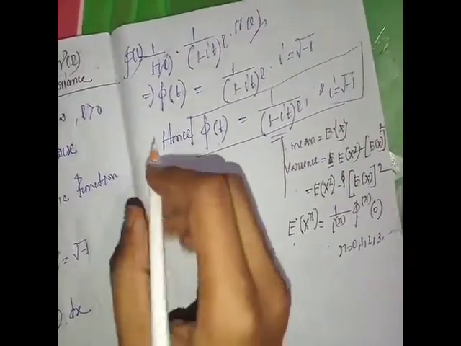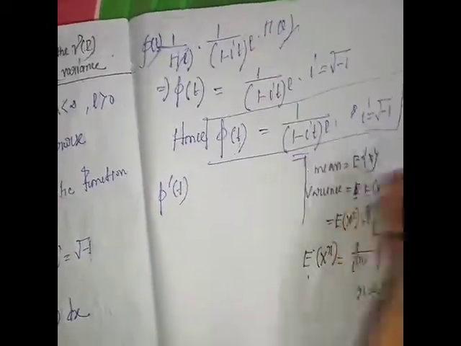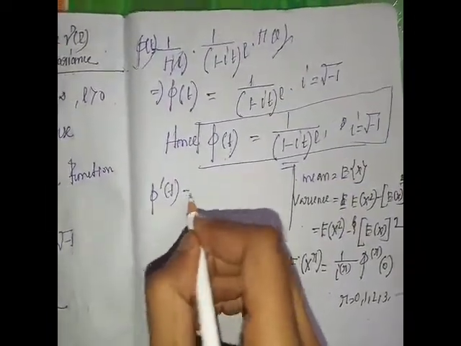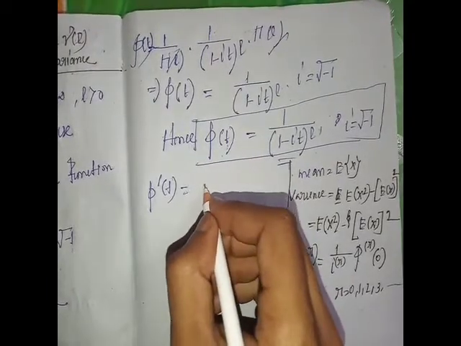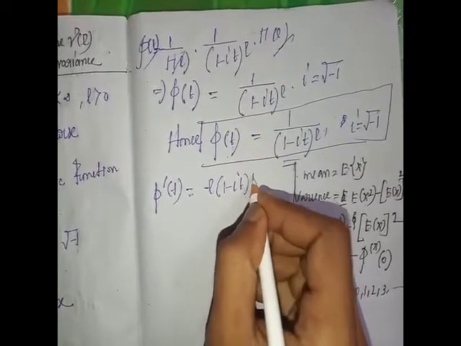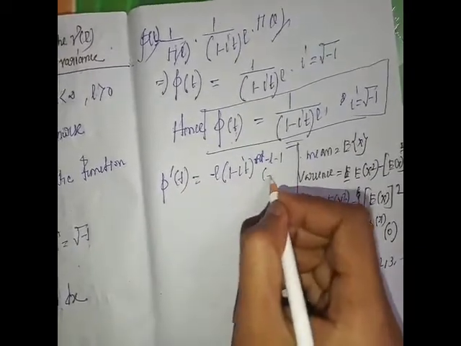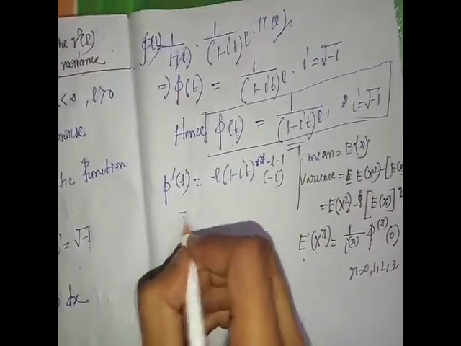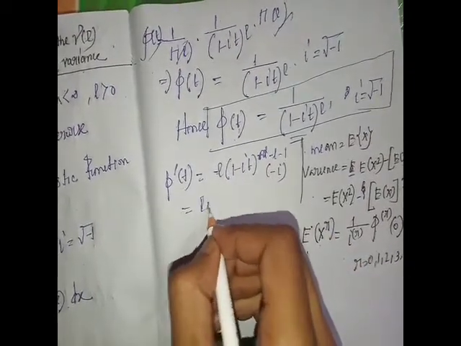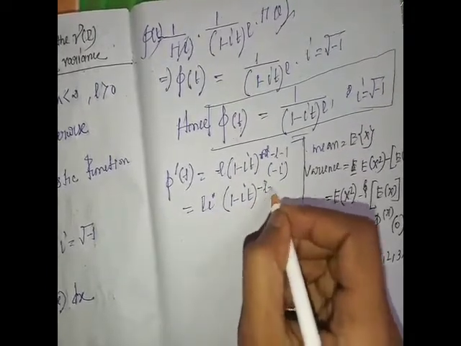If we differentiate this with respect to t, we get phi dash t equal to minus l (1 minus it) whole to the power minus l minus 1 into minus i. So minus l into minus i equals l i into (1 minus it) to the power minus l minus 1.